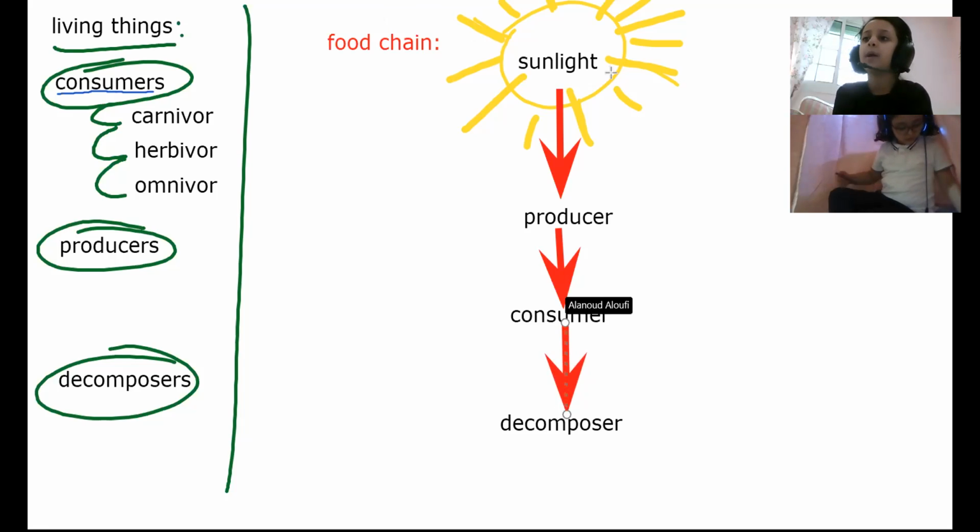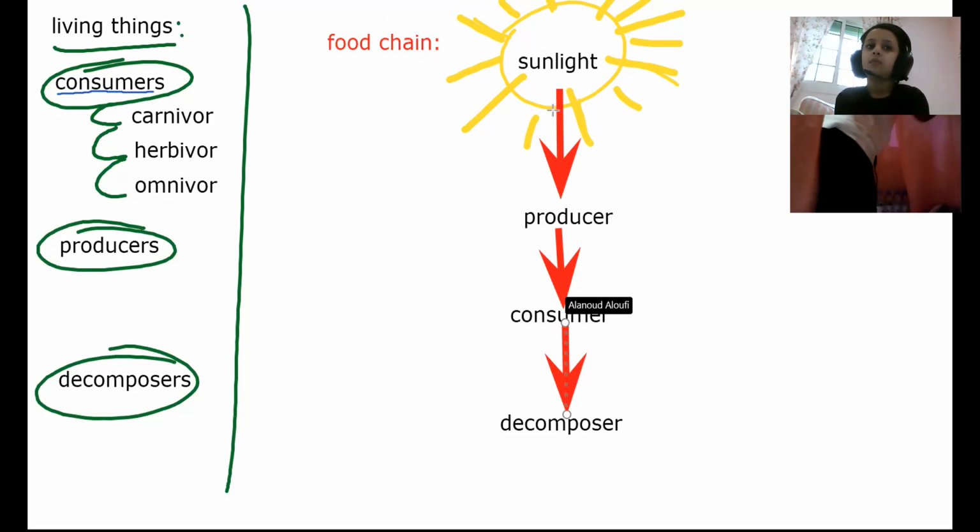Nobody eats the decomposer. After they die, they go into the soil and give energy to the plants again. They will decompose and become parts of the soil. When they are parts of the soil, new living things will grow out from there. Now, this is a food chain. A food chain is about moving energy from sunlight to all living things, okay?